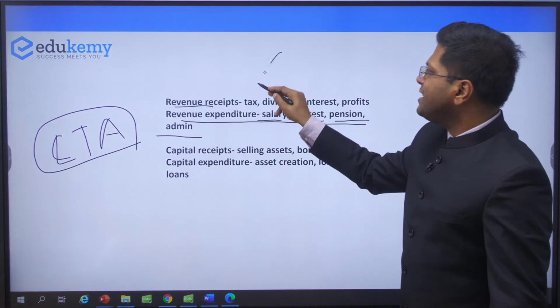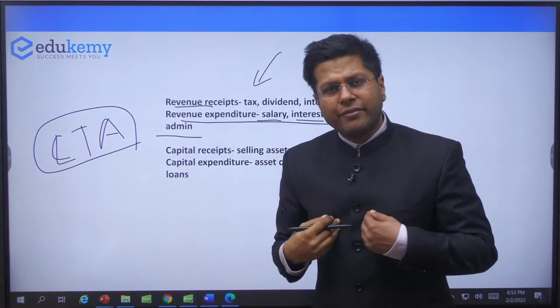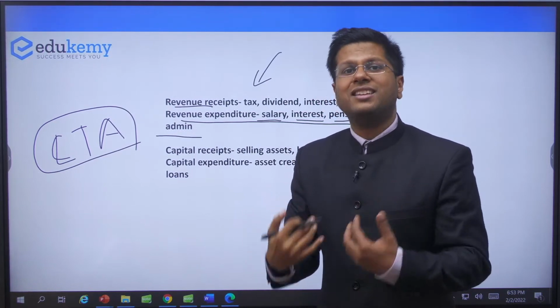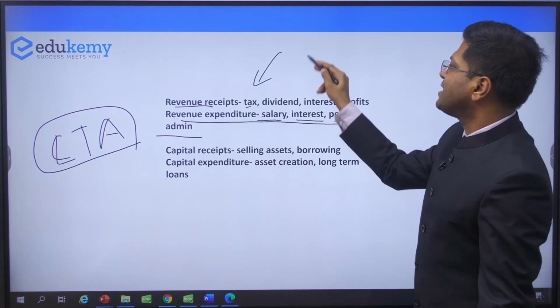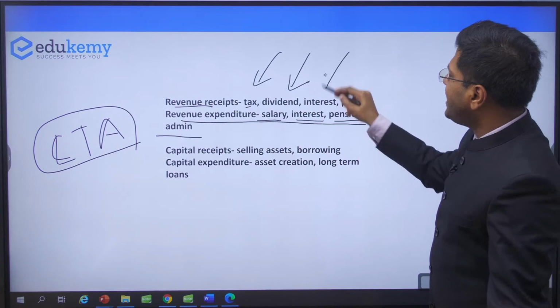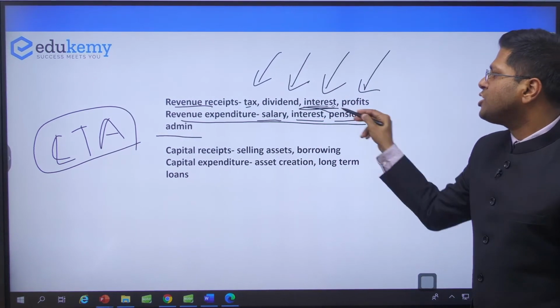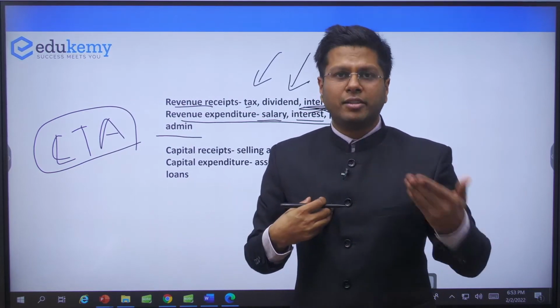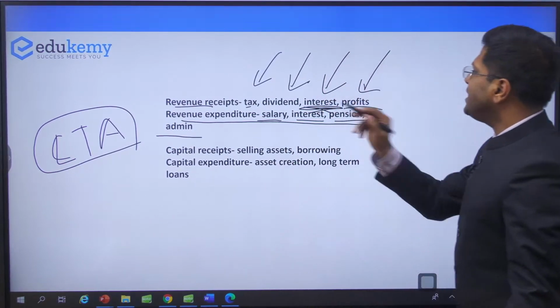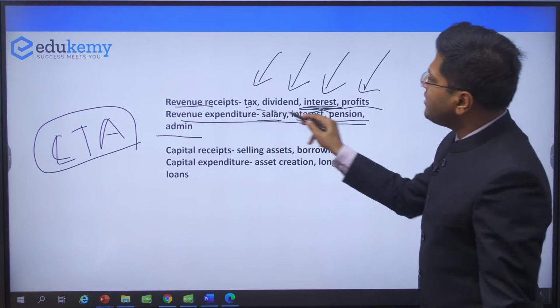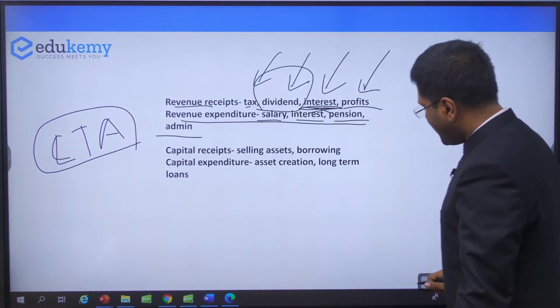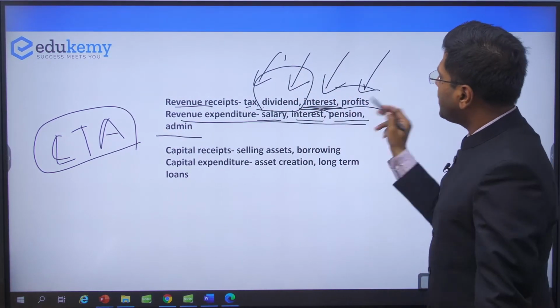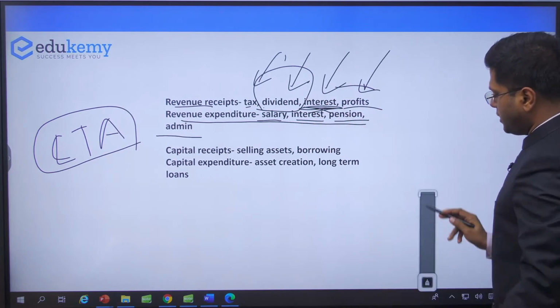Revenue receipt is taxation. How much have we taken in as taxation, direct tax or indirect tax? What is the dividend, earning, interest paid to the government, not interest paid by the government, but interest paid to the government of India? For example, Sri Lanka paying the government of India some interest, and the profits, right? India also has invested in many other countries, in many companies. So what is the dividend earned? What is the profit earned? These are all revenue receipts for this year.